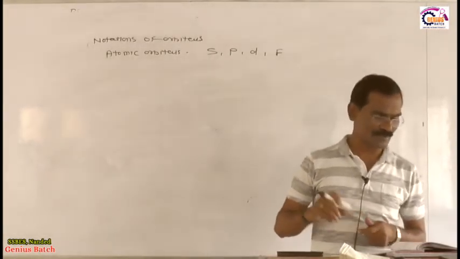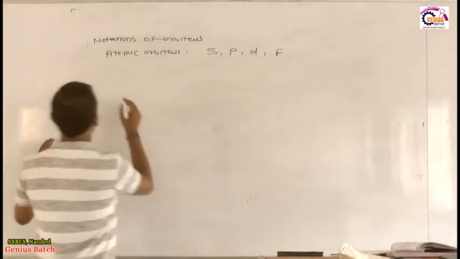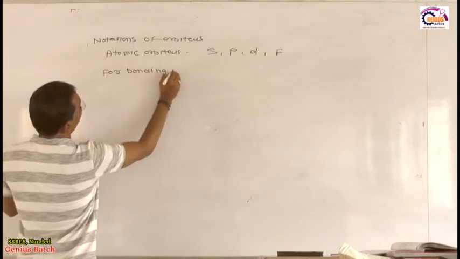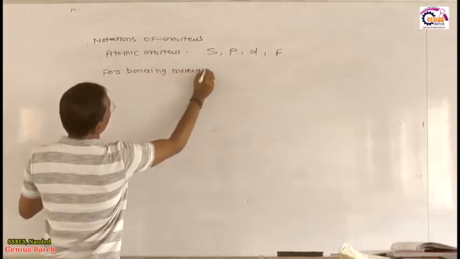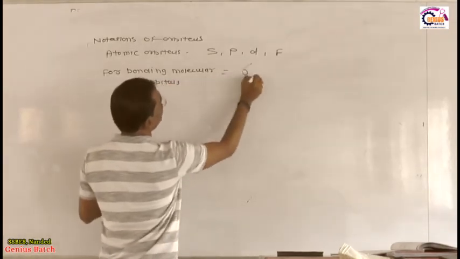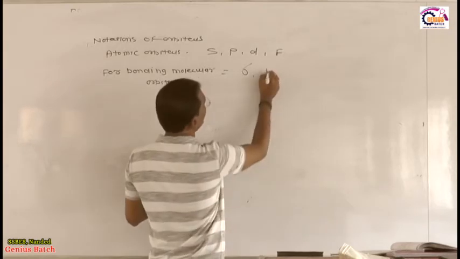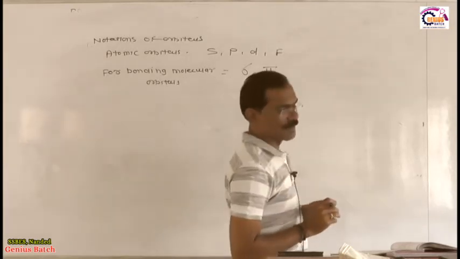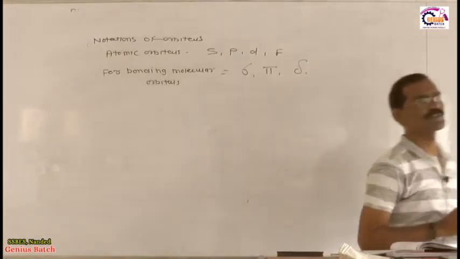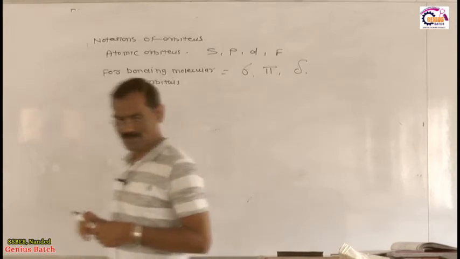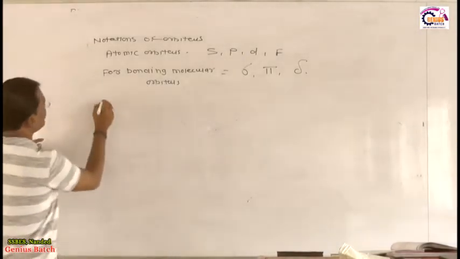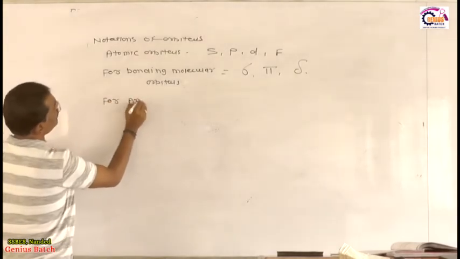See toward this, the notation of molecular orbital for bonding molecular orbital. Listen very carefully. For bonding molecular orbitals, we write either sigma. Sigma is a bonding molecular orbital. Then this is pi. Pi is also a bonding molecular orbital, and this one is called delta. Delta is also a bonding molecular orbital. It might be sigma, pi, or delta.